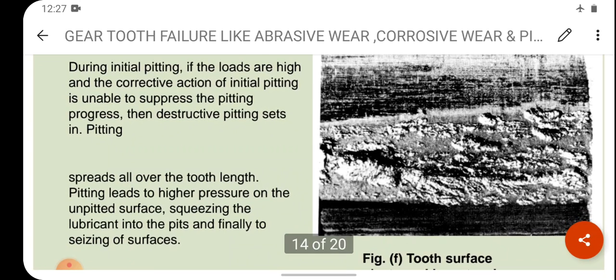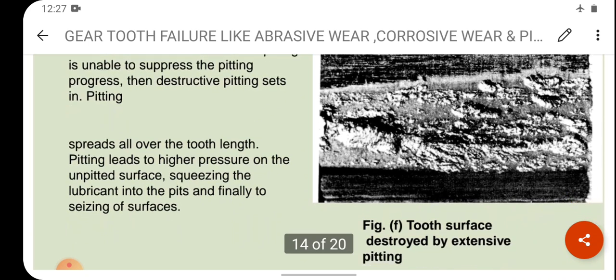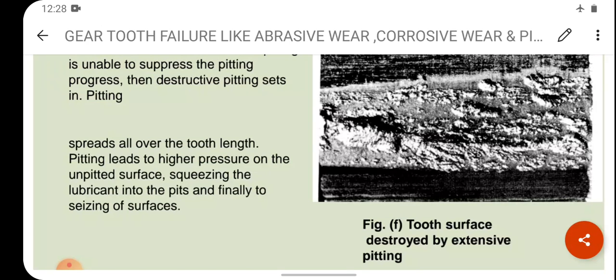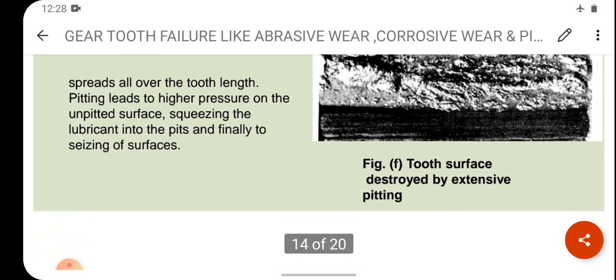See this diagram, that is spreads all over the tooth length. पूरे tooth पे वो फैल जाता है. Pitting leads to higher pressure on the unpitted surface, squeezing the lubricant into the pits, and finally to seizing of surfaces. So this is figure number F showing destructive pitting. Tooth surface destroyed by extensive pitting.